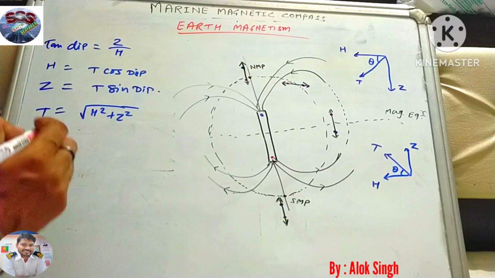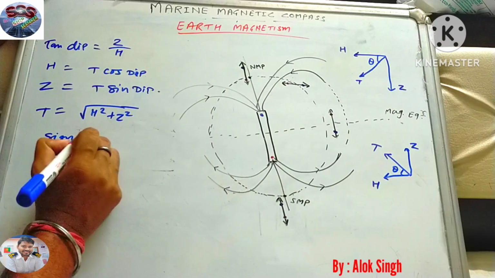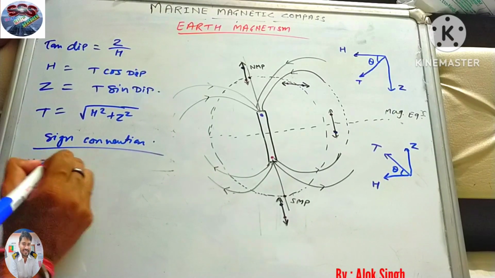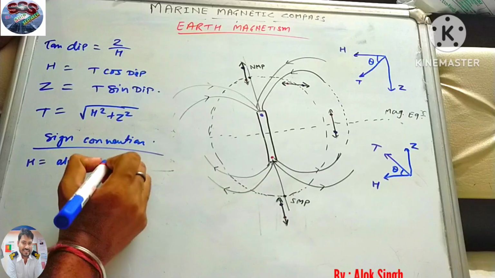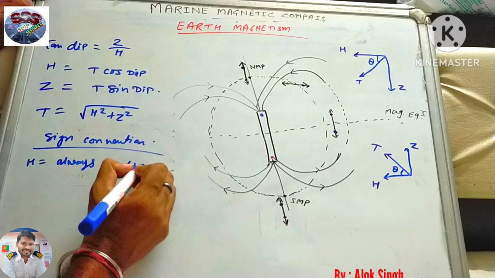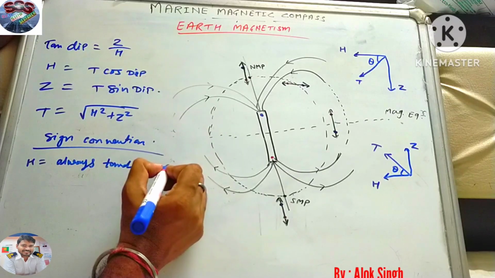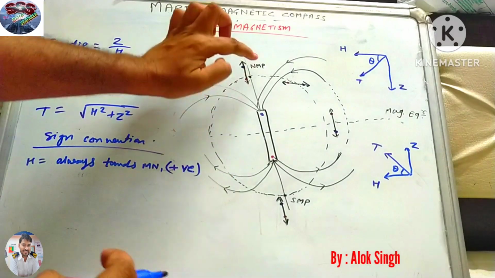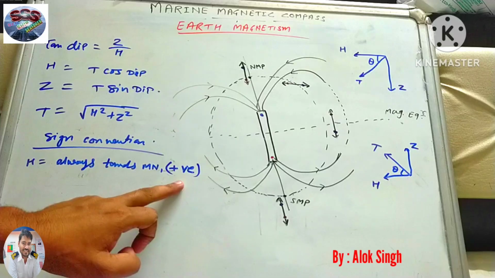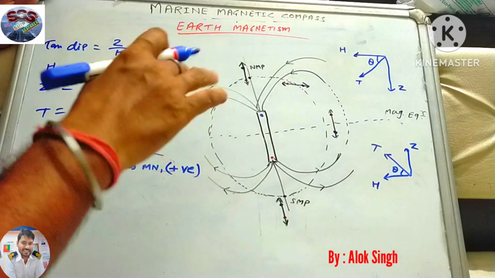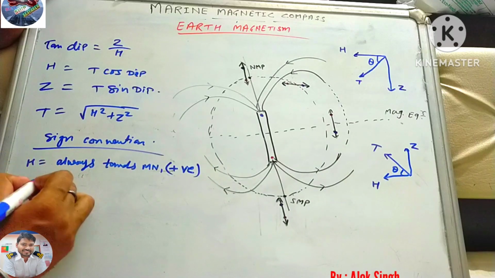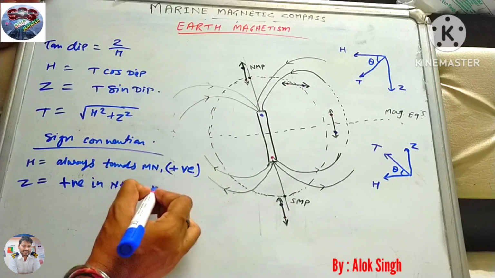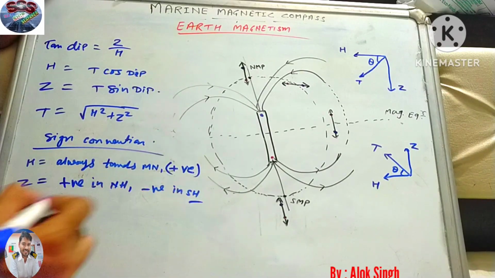One more important thing is the sign convention. H is always taken positive towards magnetic north. If it is magnetic north, then we'll take H as positive, and if it is south, then we'll take it as negative. In the same way for Z, it is positive in the northern hemisphere and negative in the southern hemisphere.